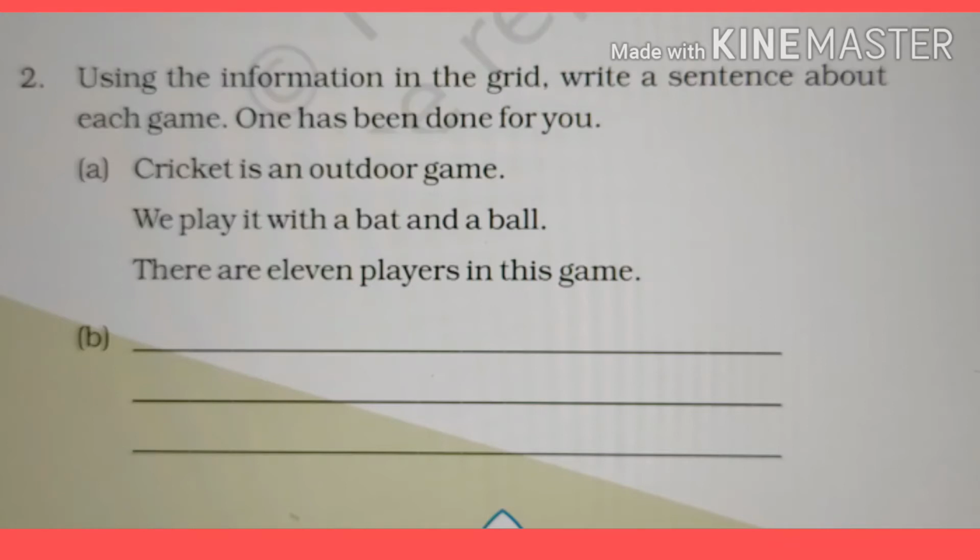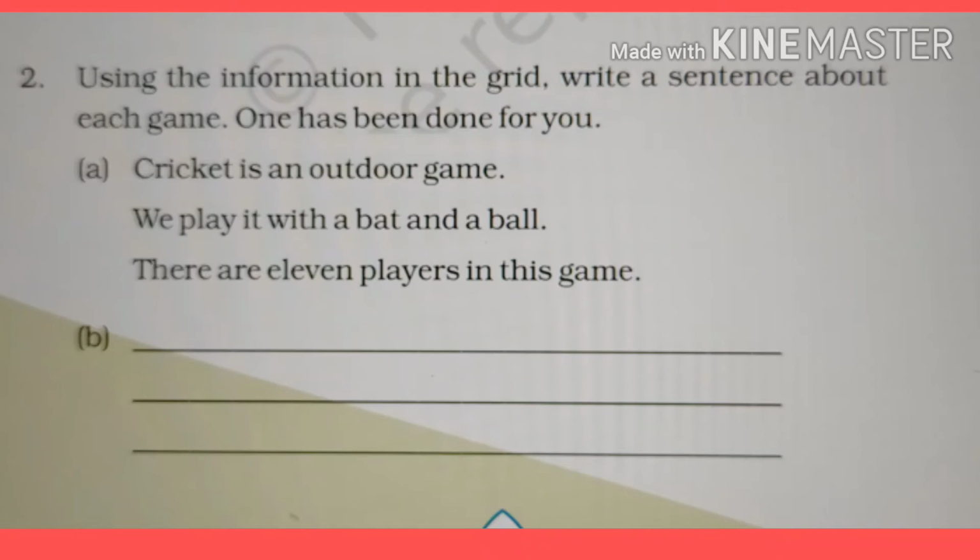In number A, cricket is an outdoor game. We play it with a bat and a ball. There are 11 players in this game. So like this, you have to write about hockey, table tennis, and football. In first sentence, you have to write that this game is indoor or outdoor. In second sentence, you have to write the instruments of the game. And in third sentence, you have to write the number of players in each side of the game.